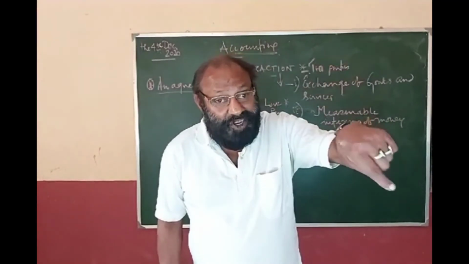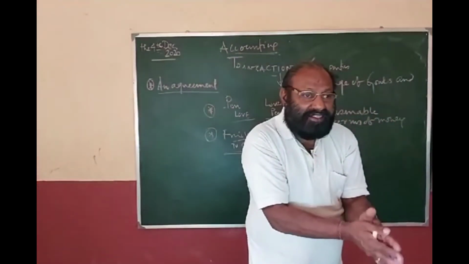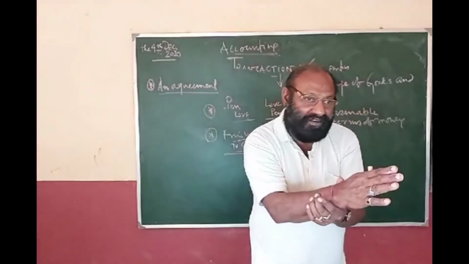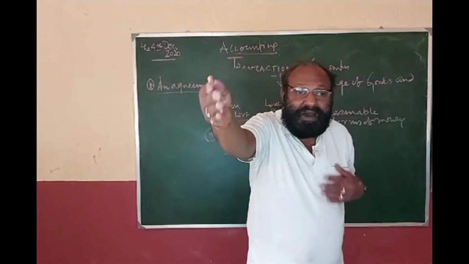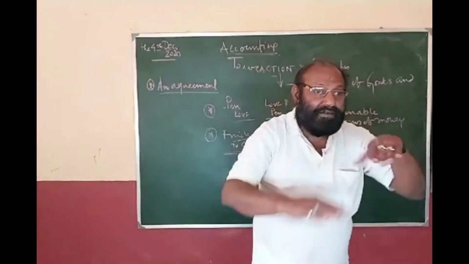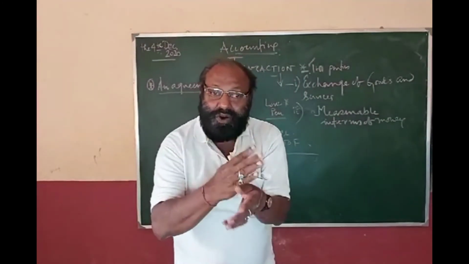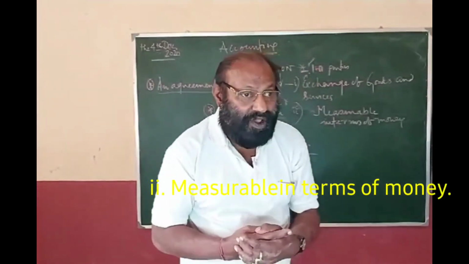That is, the material thing which you have taken has got its own value. And what is the value? It is exactly 50. But unlike your mother has given you rupees 50, but you have given love. Can love be measured in terms of money? Certainly not. So love, which is not measurable in terms of money, will not come under our purview.